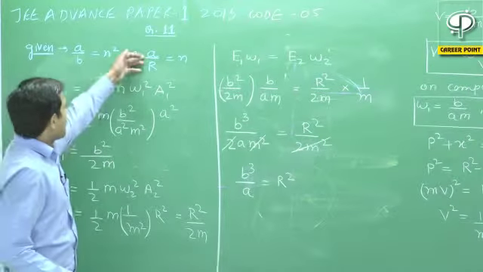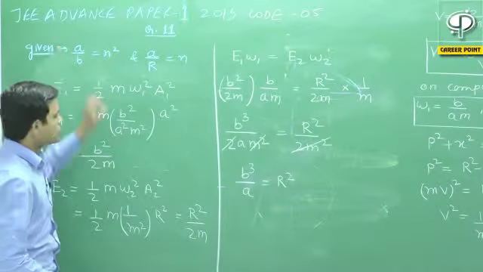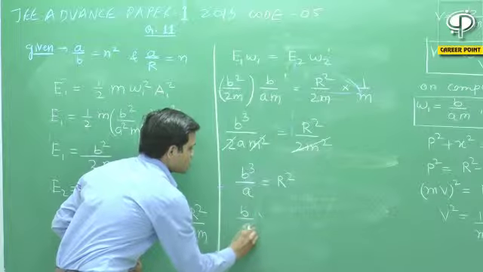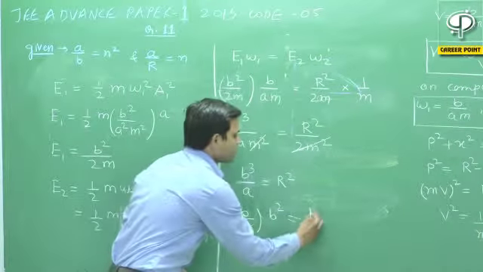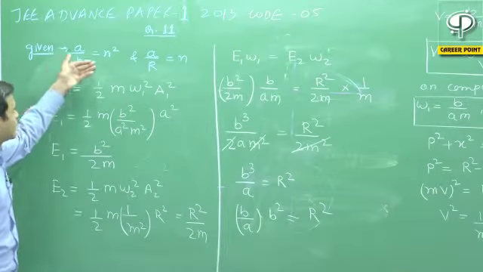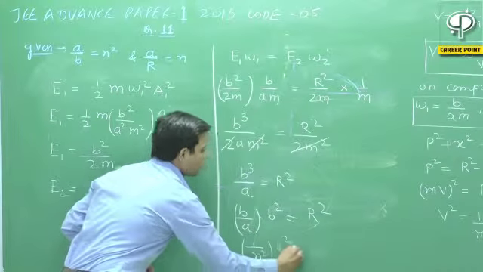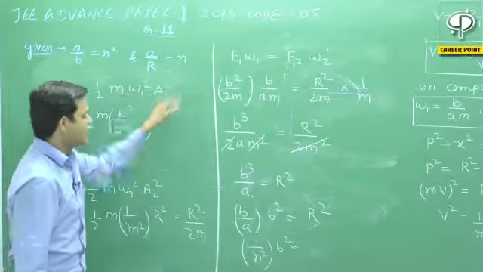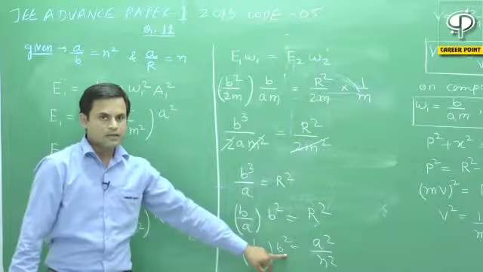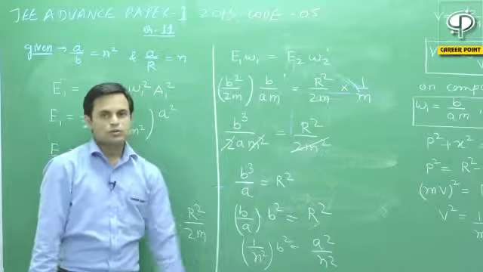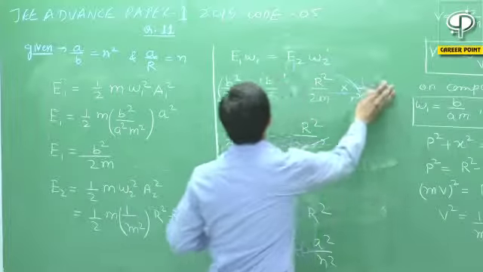If we see A by B equals to n square, we can change it in this way: B into B square by A is equal to R square. B by A will be equal to 1 by n square, and this equals B square, and the value of R square can be written as A square upon n square. We will see here that the left hand side is not equal to right hand side, so option A is wrong. Now let us check for option D.